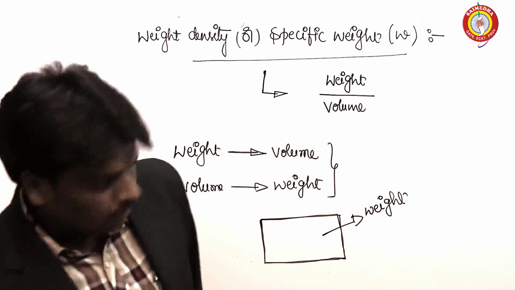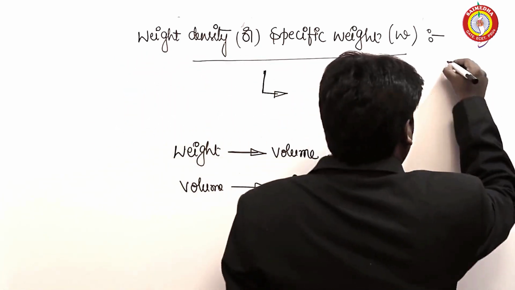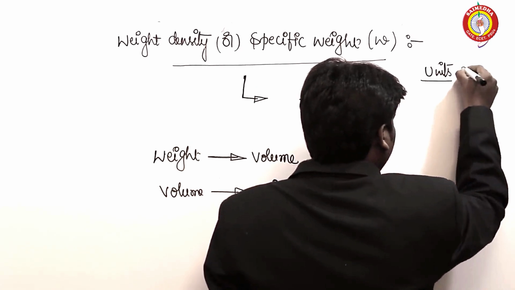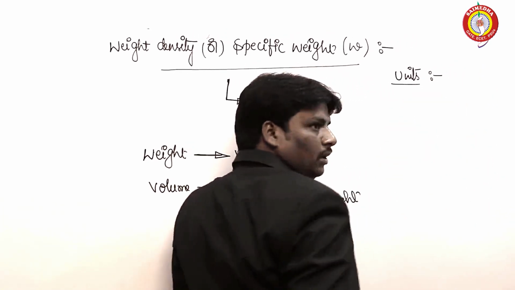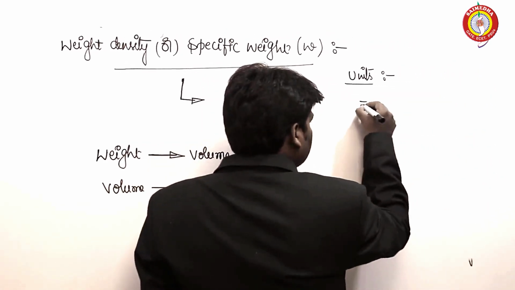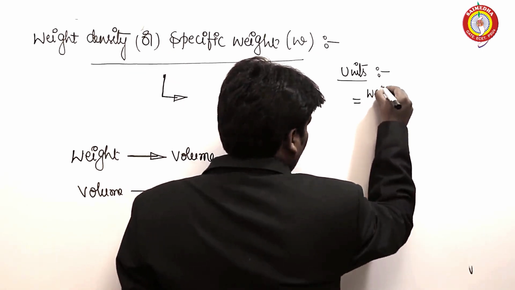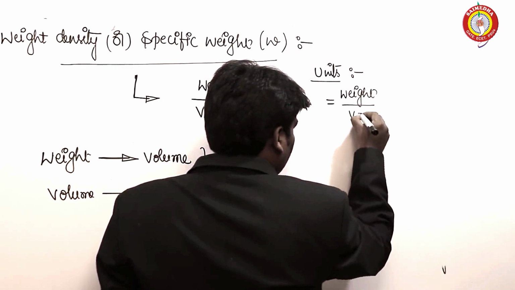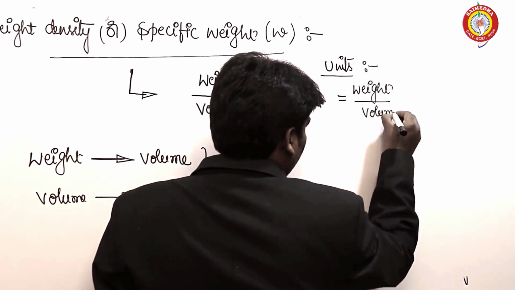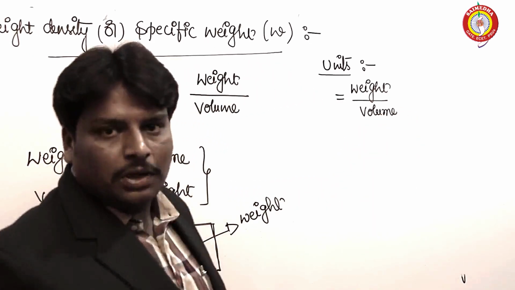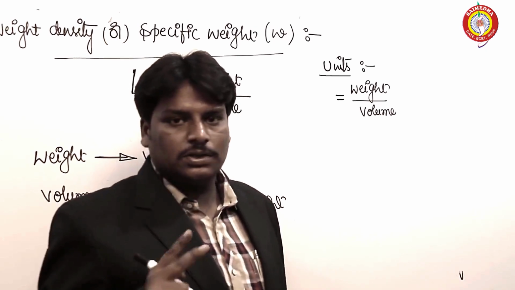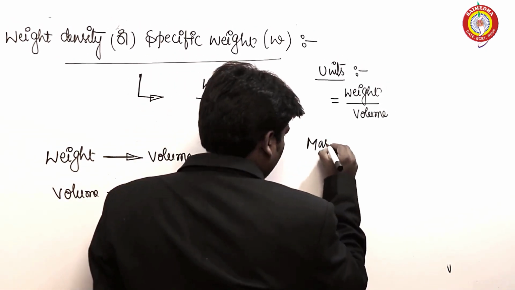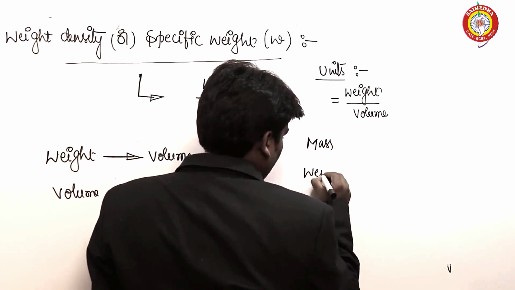Thereafter, the units for weight density. The weight density is defined as weight of a fluid to its volume. Here, I need to clarify two physical parameters. One is the mass. The next one is the weight.